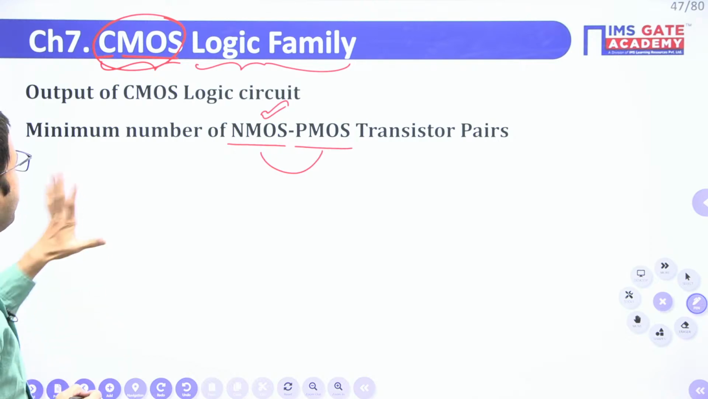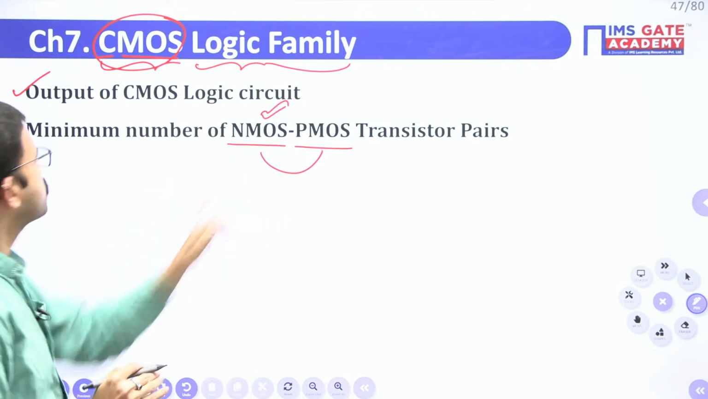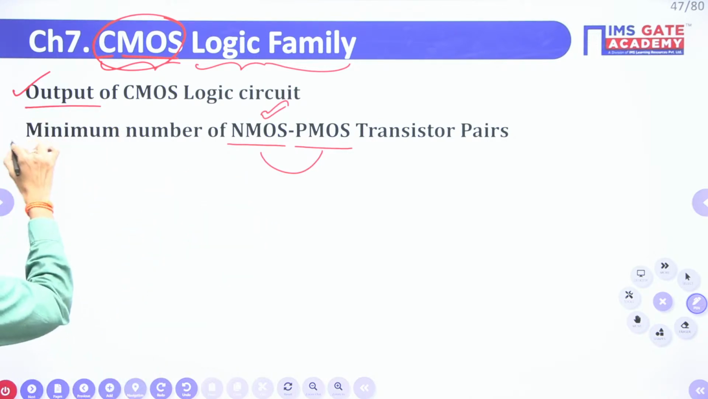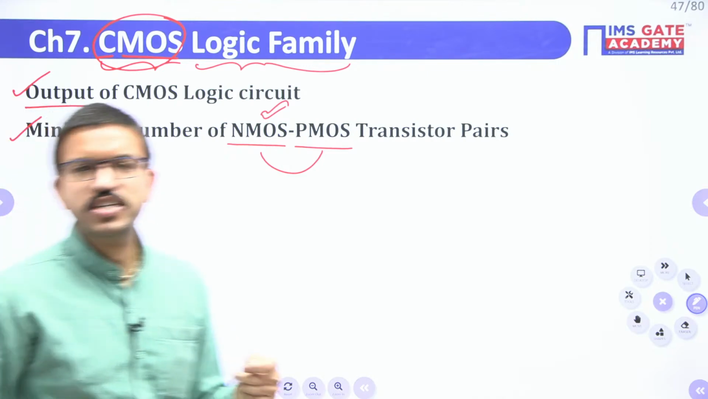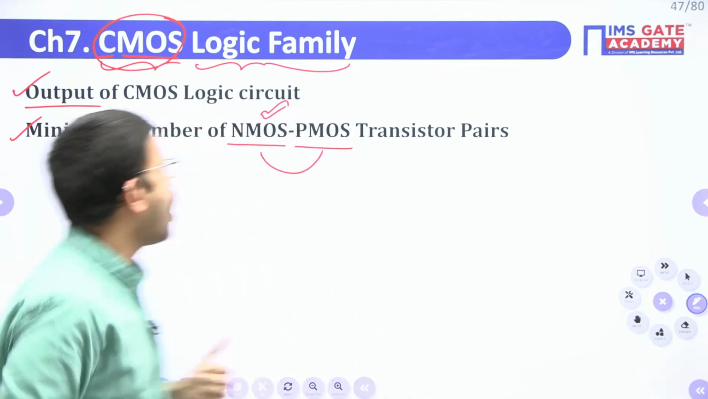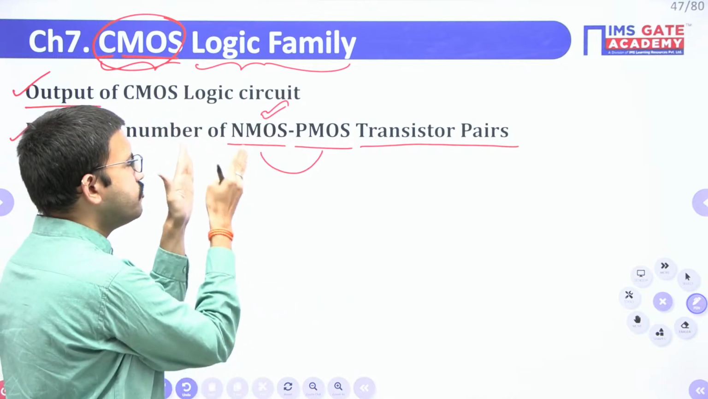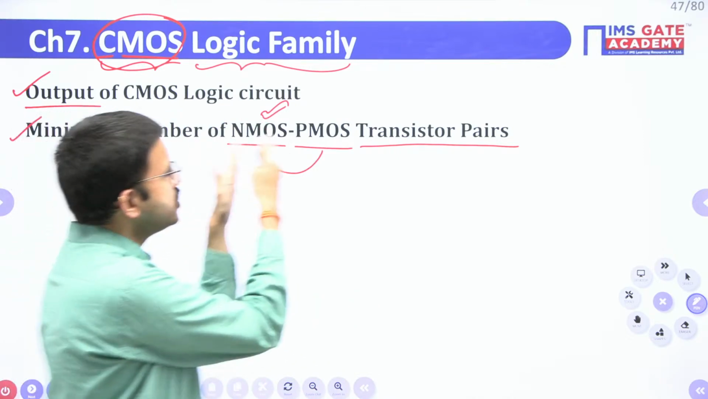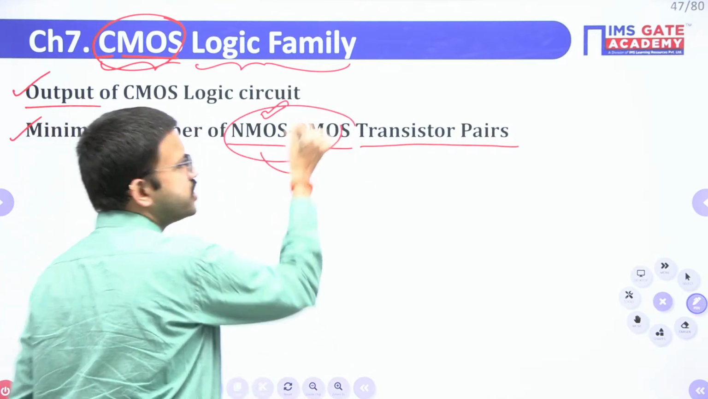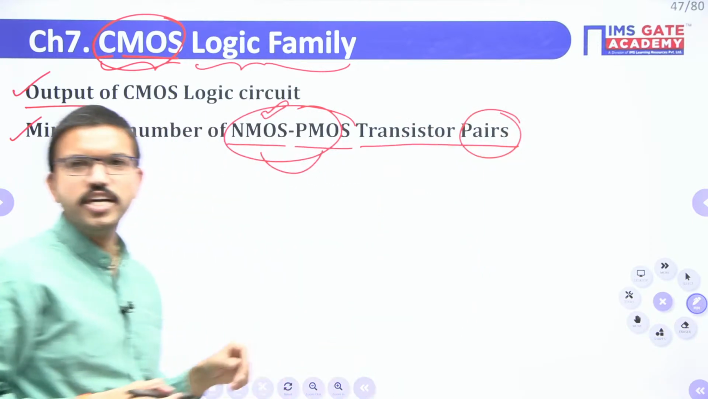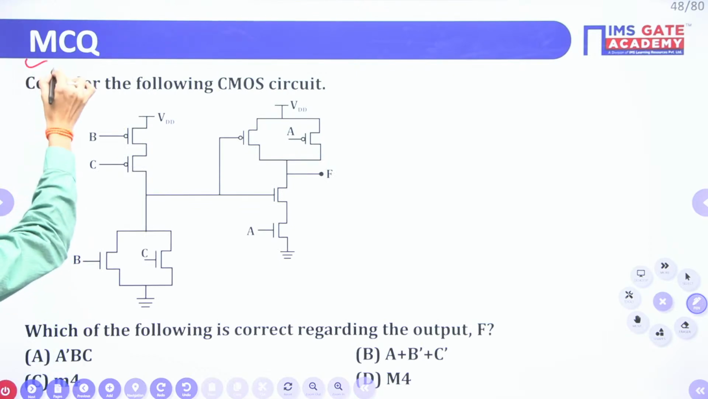Here we will discuss questions where they give one CMOS circuit and ask what the output is. Another variety of question you can expect from this chapter is how many NMOS PMOS transistor pairs we require to implement a particular logic function or logic gate. For example, if you are using 5 NMOS transistors, we will use the same number of PMOS, 5 NMOS and 5 PMOS. This combination together we call a pair. Now let us solve the questions based on these two concepts one by one.